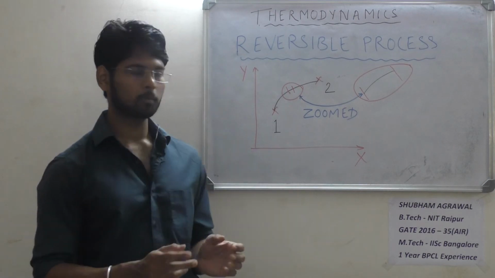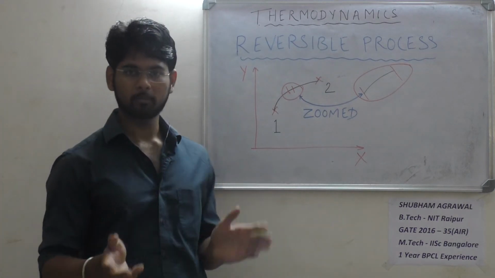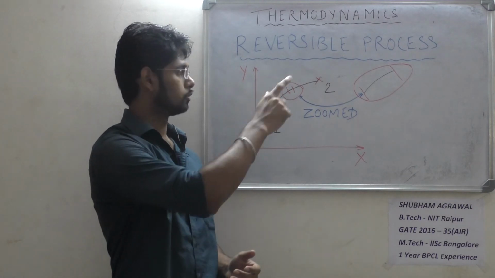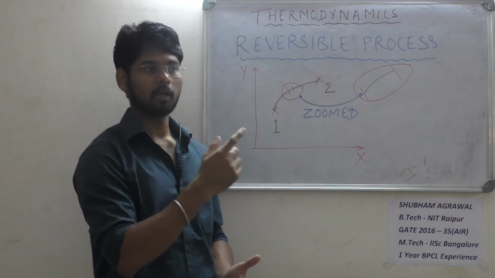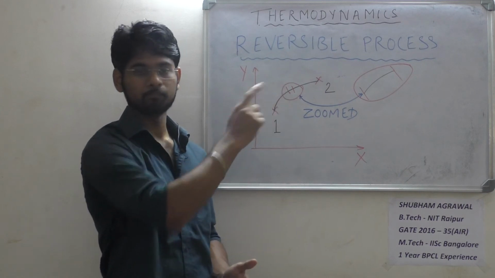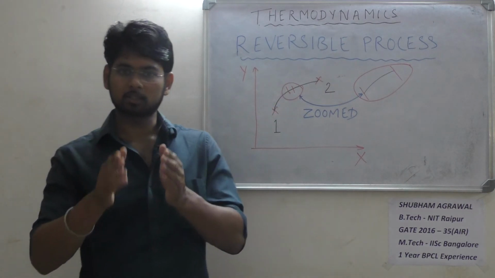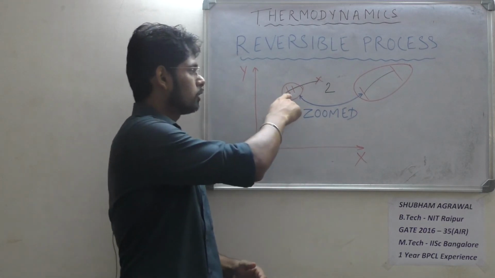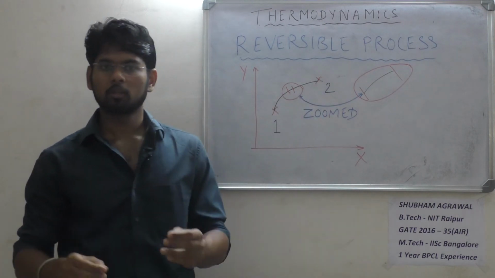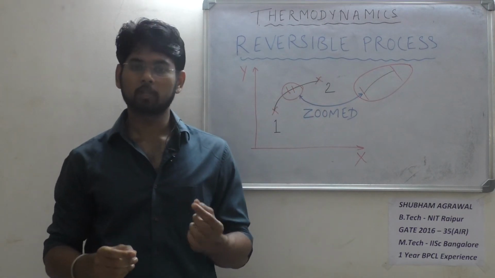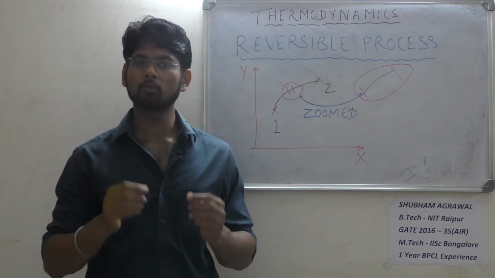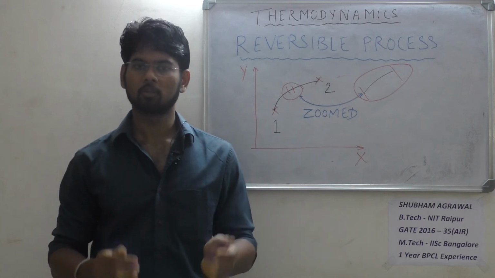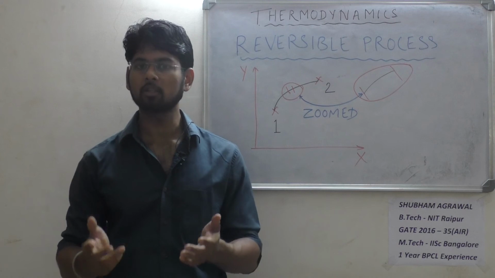इसका मतलब क्या होता है? Suppose I have an XY chart, okay, and we are plotting two states 1 and 2, and we want to go from 1 to 2 and we draw the corresponding process for the same. Now if I take a look at a small segment of this process, suppose I have taken this small segment and zoomed it. In this small segment also there are infinite numbers of points and I know the information of all the states related to these points. Then only I say that my process is a reversible process.